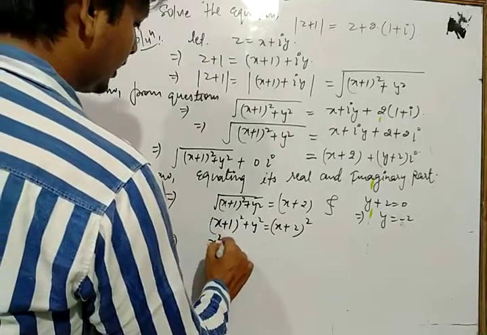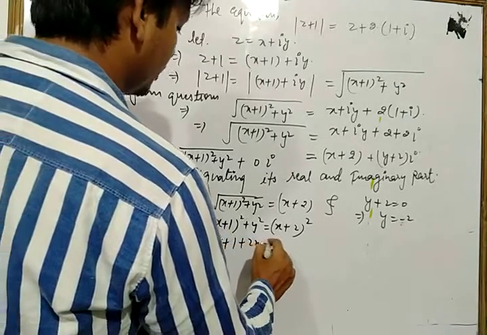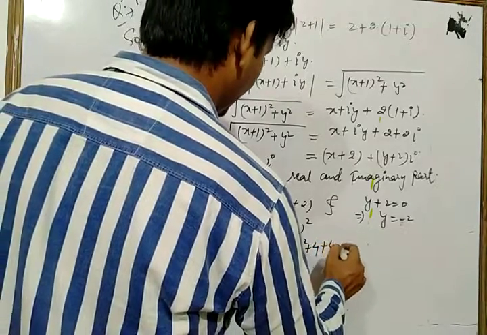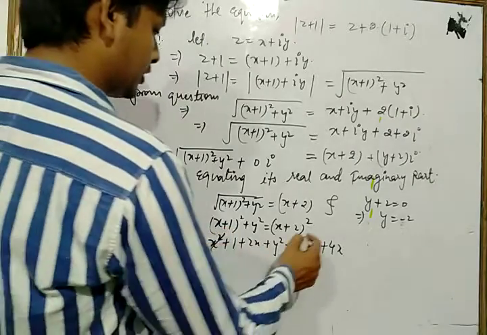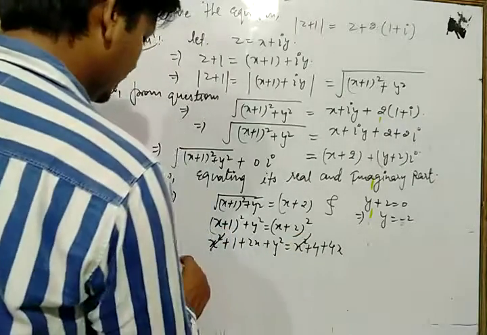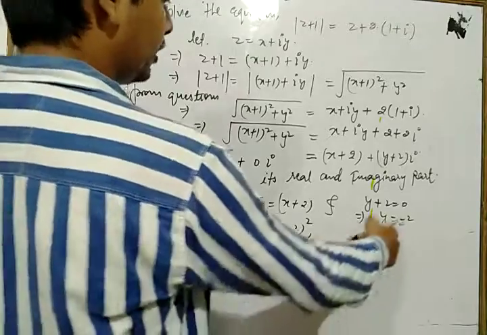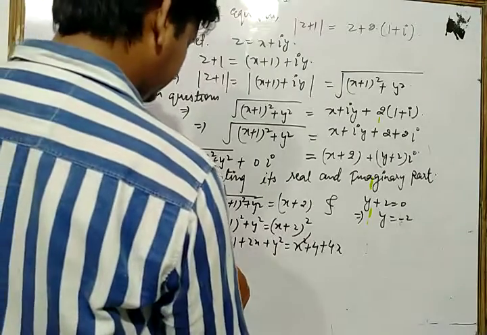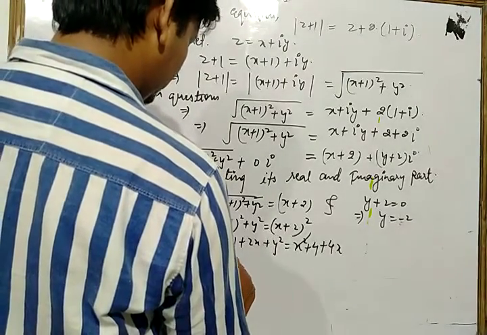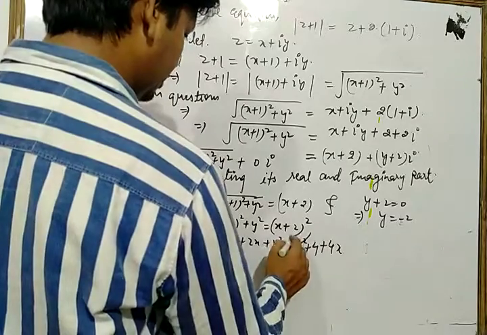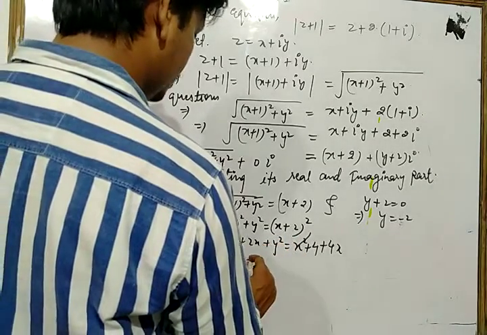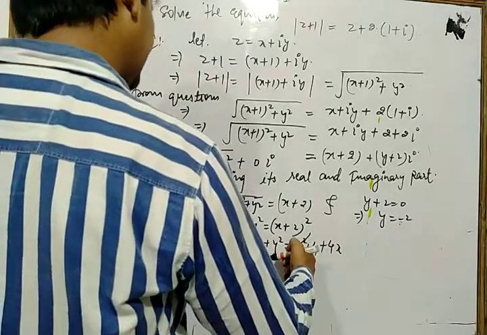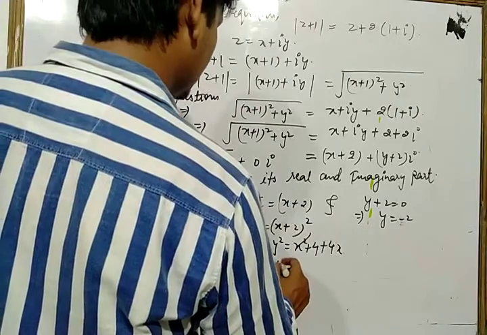Now solving that expression, using a square plus b square plus 2ab, we get x square plus 1 plus 2x plus y square is equal to x square plus 4 plus 4x. The x square cancels on both sides. Now we put y equal to minus 2: 1 plus 2x plus 4 is equal to 4 plus 4x.